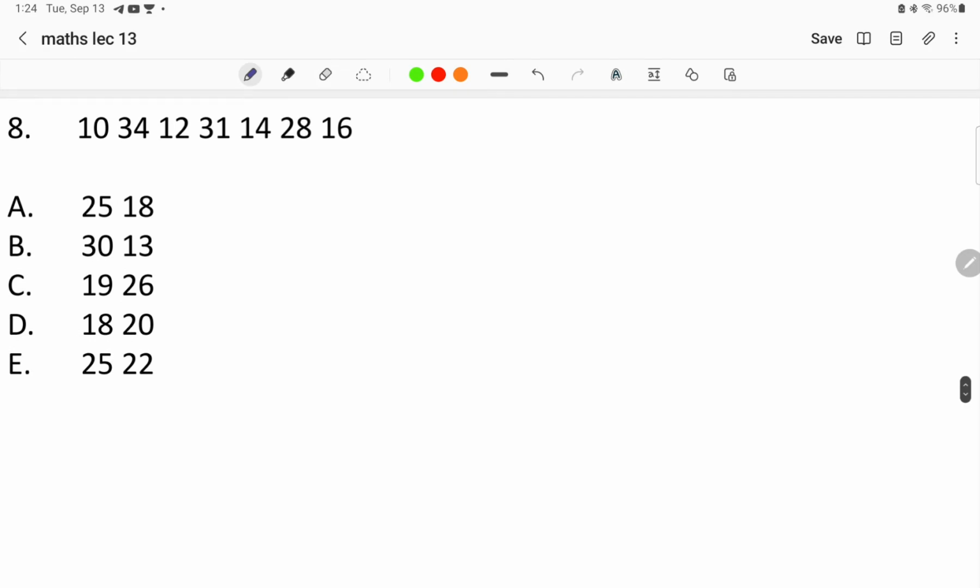Now next, the question given over here is 10, 34, 12, 31, 14, 28 and 16. We have to find the next upcoming numbers. This is again something very simple. In this, two alternating patterns are followed over here. In the first pattern, if we take 10, 12, 14 and 16, alternating numbers 10, 12, 14 and 16, this is one pattern.